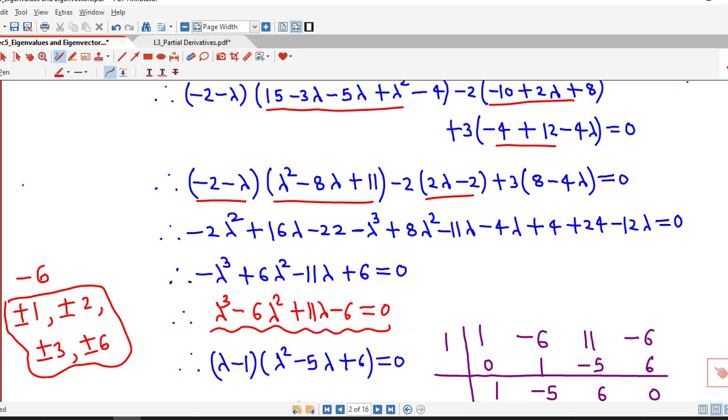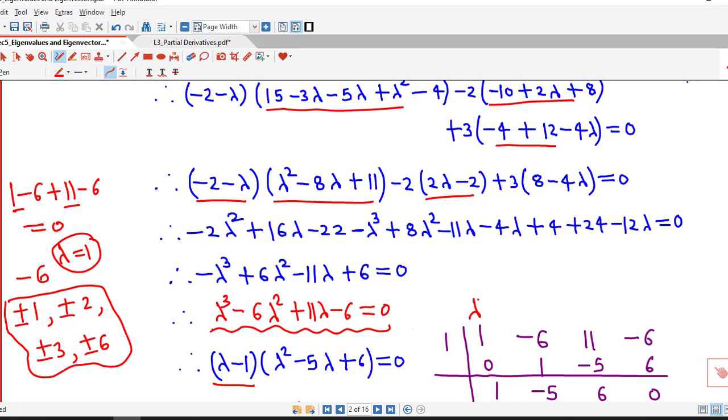If we put lambda equal to 1, we have 1 minus 6 plus 11 minus 6. So this is 12 minus 12, 0. That means lambda equal to 1 satisfies this equation. Therefore, one factor of this left hand side is lambda minus 1. To find out the second factor, we use the method of synthetic division.